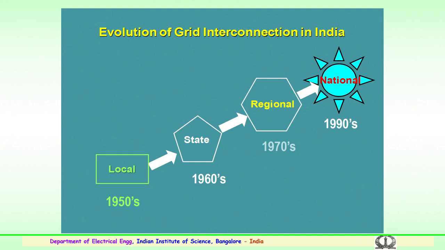Further, it was thought that at a state level the resources should be pooled and a grid should be maintained where distribution could be made for the entire state. This concept was thought of in the 1960s.